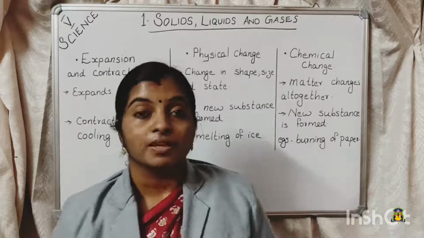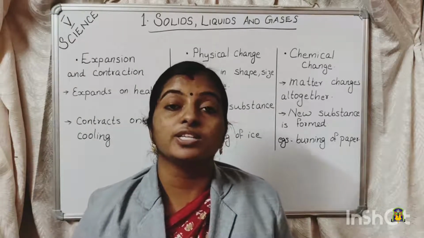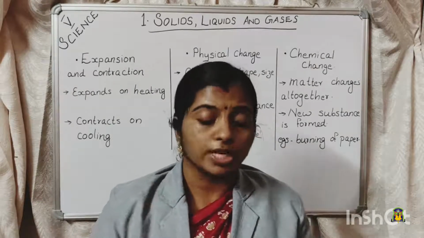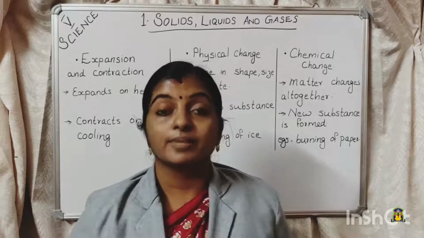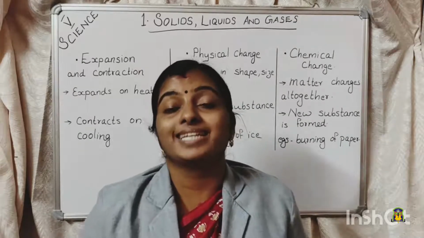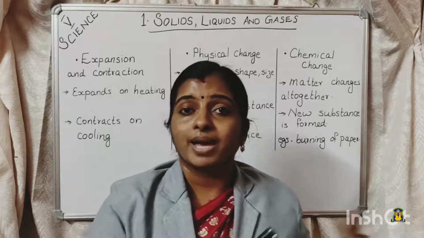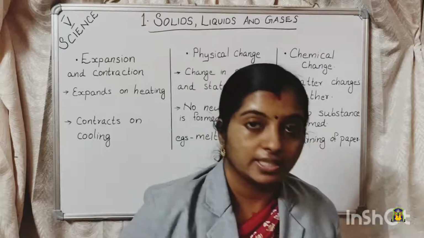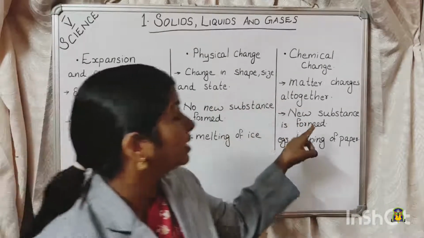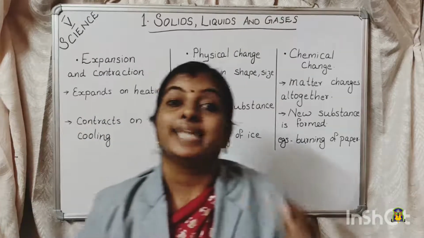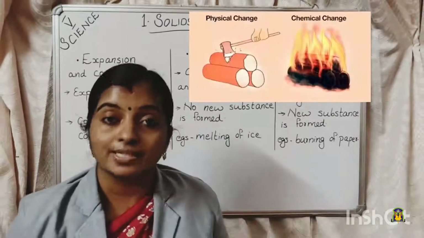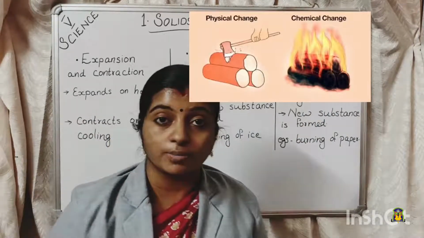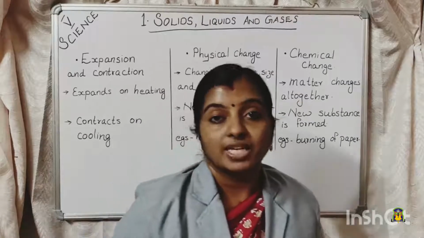Similarly, cooking of food. When we cook food, is it possible for us to bring it back to the same old vegetables? No, right? So, cooking of food is a chemical change. Similarly, ripening of fruits. If a fruit is getting ripened, will it be able to be brought back as a raw fruit? No, right? So, all these are examples of chemical changes. That is the difference between physical change and chemical change. A physical change is a temporary change and no new substance is formed. But a chemical change is a permanent change, a new substance will be formed and we cannot bring it back to the previous position.